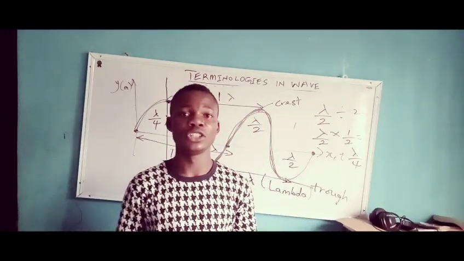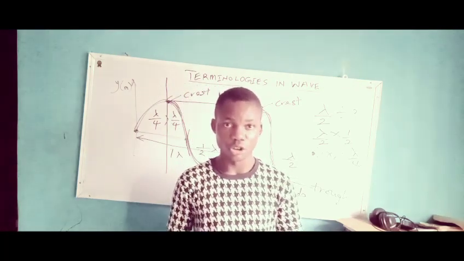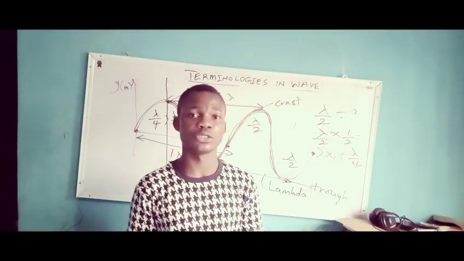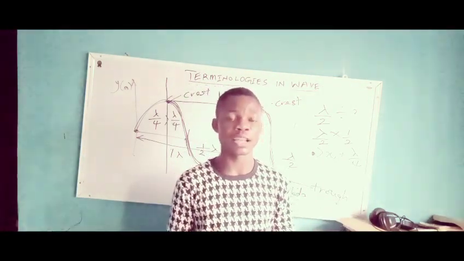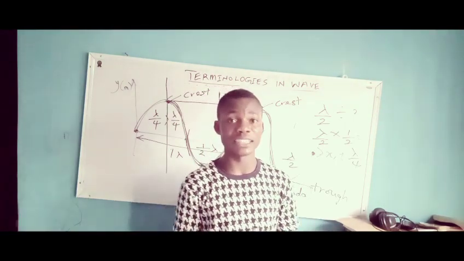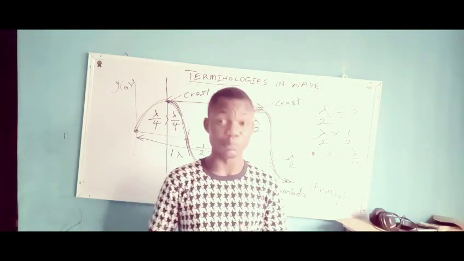And just like I said, the unit of the wavelength is meters. But if you have it in kilometers or centimeters, you can always convert it to meters. To convert from centimeter to meter, you just have to divide by 100. But if you want to convert from kilometer to meter, you just have to multiply it by 10 raised to the power 3, which is 1000. I'll go straight to the next one, which is the period.